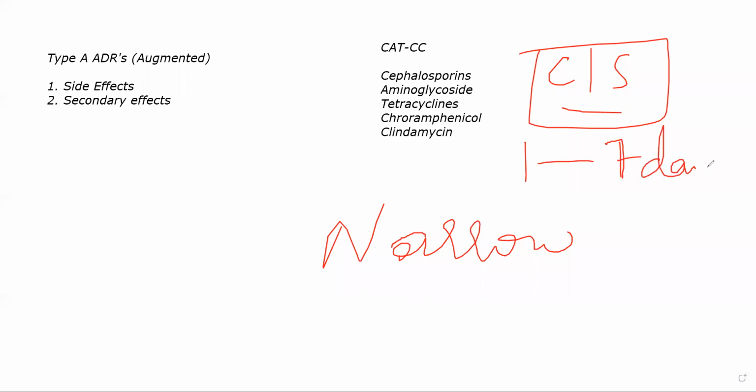Some organisms grow slowly, and they will not be seen properly on culture and sensitivity. So a broad spectrum antibiotic should not be given for more than 3 to 7 days. Once you know what type of organism it is, switch to a narrow spectrum antibiotic. Generally, within 7 days, you will get to know what type of organism the patient is suffering from, especially from signs and symptoms that will develop over time.